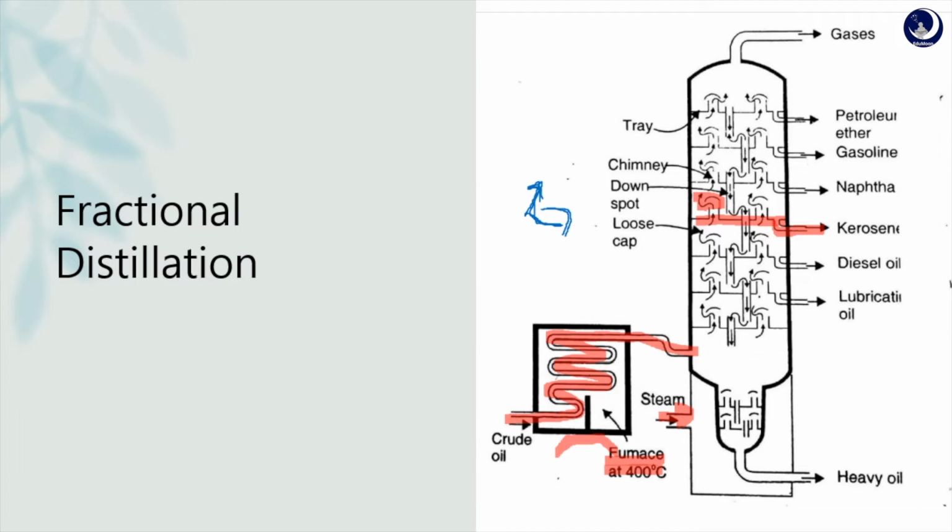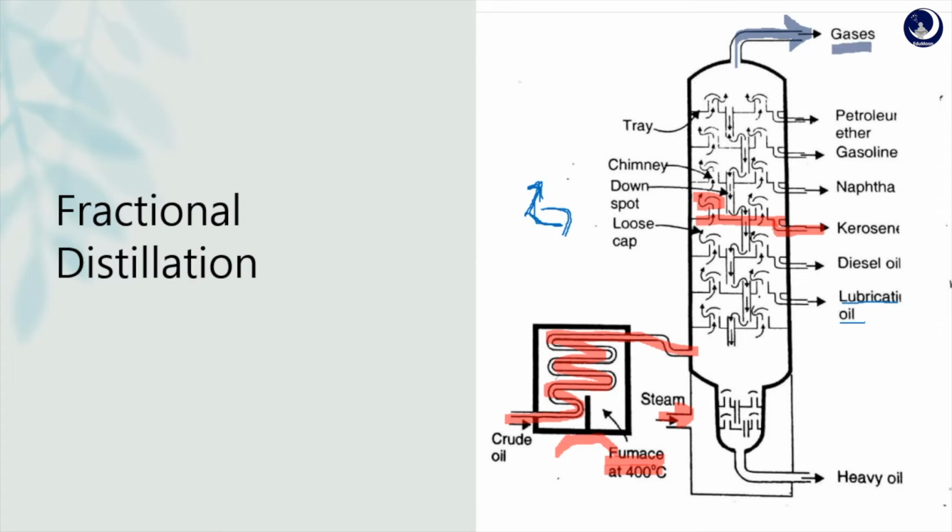See, higher here, the higher boiling fraction is lubricating oil, and the next is diesel oil, and next kerosene condenses, and next naphthalene, gasoline and petroleum ether, and at the last uncondensed gas will be taken out from the chimney. See, uncondensed gas will be taken out from here. So various products are formed, right? What are the products formed?